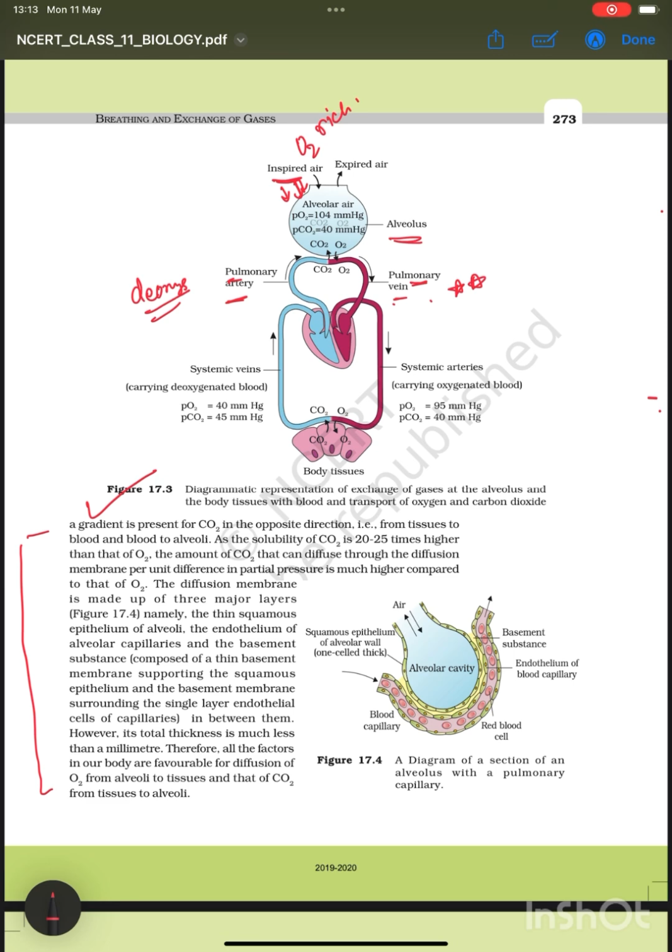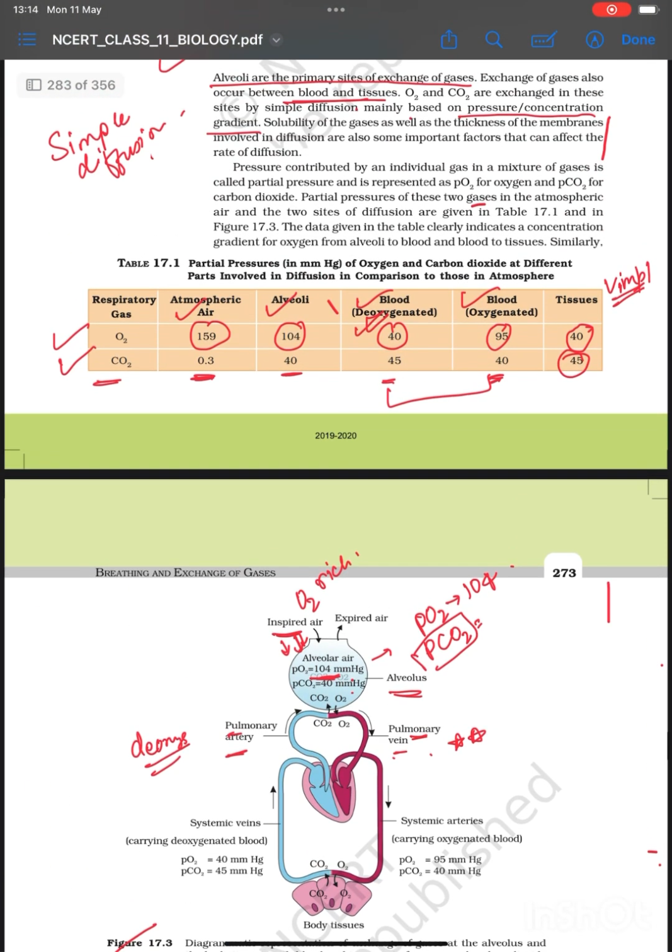expired air. We'll see it first as a cycle. So in inspired air, we are taking in oxygen-rich air. In alveoli we read that PO2 would be 104. It is given here, and PCO2 we'll see later on. Okay, so 104. So now the partial pressure of oxygen here is greater.